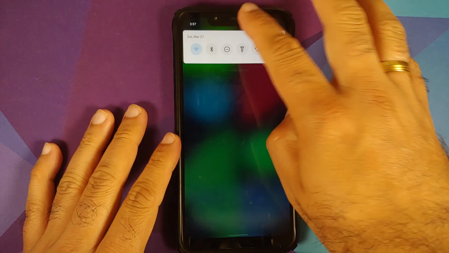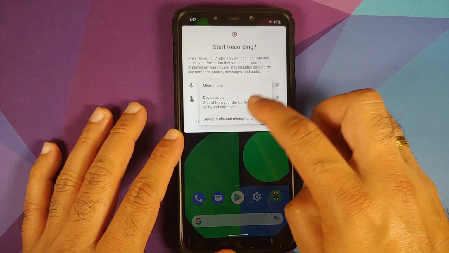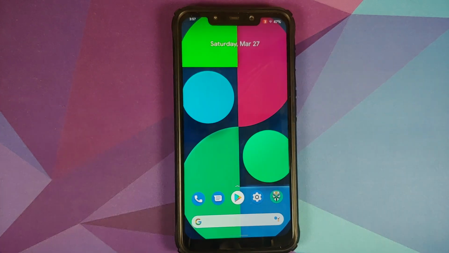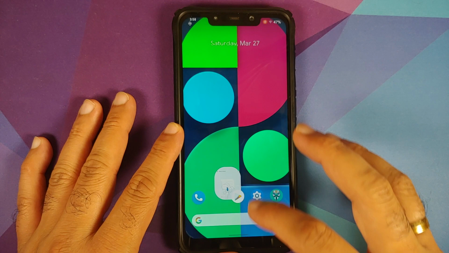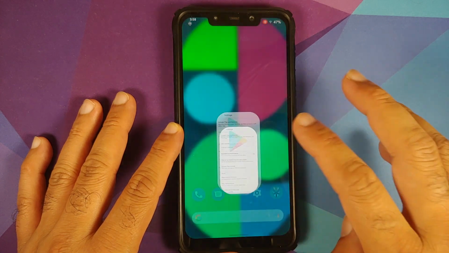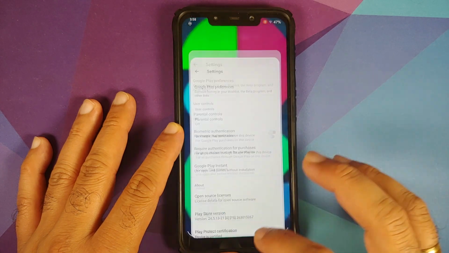Next thing we can check for is if there is any lag when you use the Android 11 screen recorder, which does let you record device audio and microphone at the same time. So screen recording has started. Let us check if there is any lag in the UI, and I think I do see some jitter.